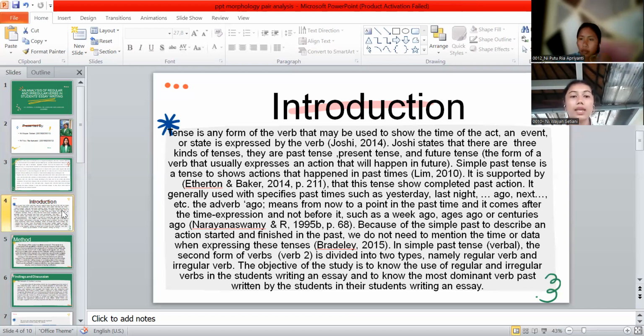Simple past tense is the tense to show action that happened in the past time, Lim 2010. It's supported by Atherton and Baker 2014, page 211, that this tense shows complete past action. It's generally used with specific past time such as yesterday, last night, ago, etc. So from this introduction, we will know more about our language in English. Next slide.